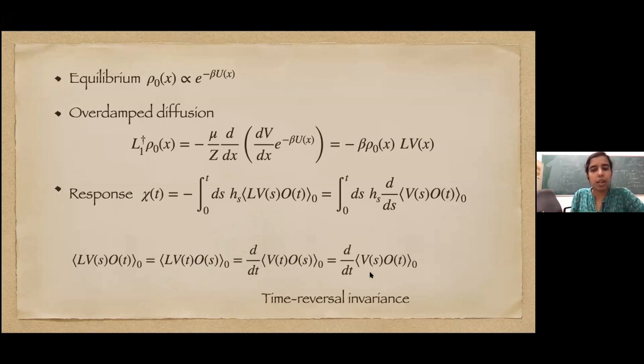So S and T we can exchange. And d/dT we already saw before, because this is a function of T minus S, it gives us minus d/dS, and we end up with the familiar form of the Kubo formula that we introduced before. So we simply have an integral over time, the time-dependent amplitude, and the derivative of V(S) times O(T). So this is a formal derivation of the Kubo formula in the context of overdamped diffusion.